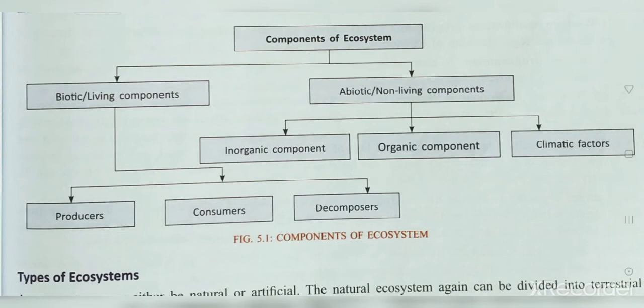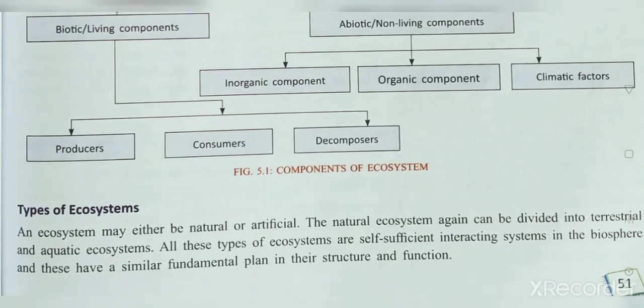One by one we are going to study the types of ecosystem. An ecosystem may either be natural or artificial. The natural ecosystem can again be divided into terrestrial and aquatic ecosystem. All these types of ecosystem are self-sufficient interacting systems in the biosphere, and they have a similar fundamental plan in their structure and function, right? So the ecosystem is basically divided into two types, natural and artificial, and in natural we have two categories, terrestrial and aquatic.